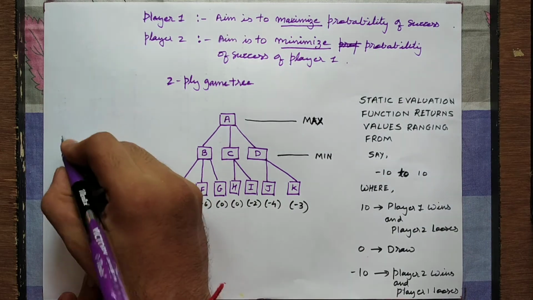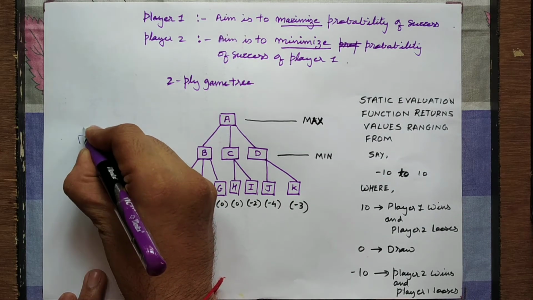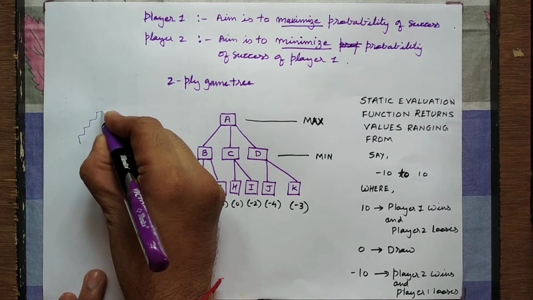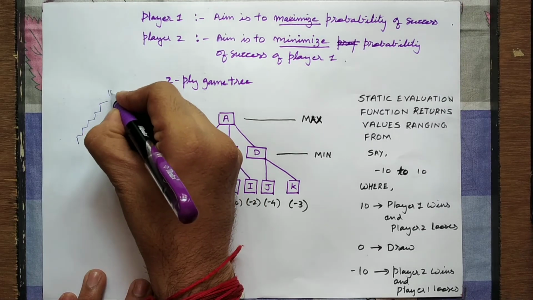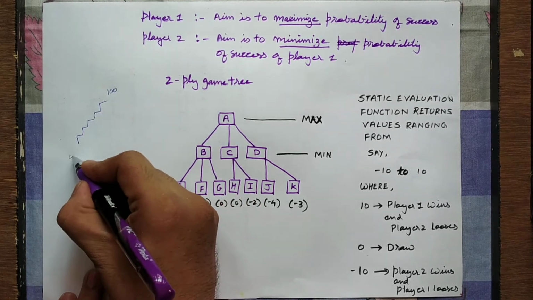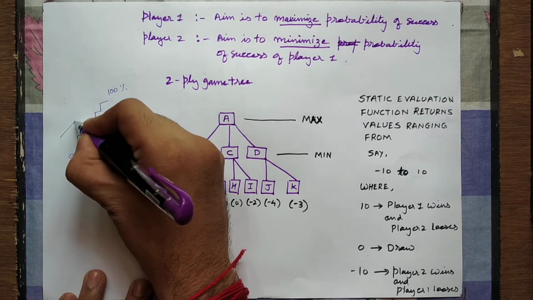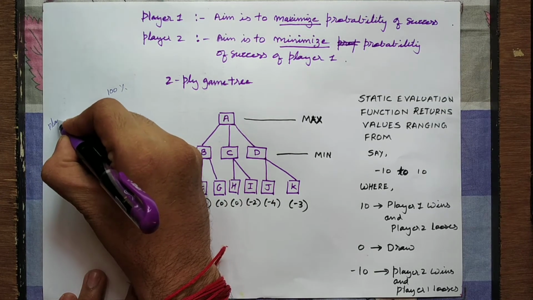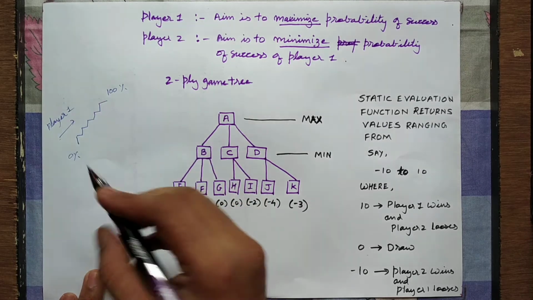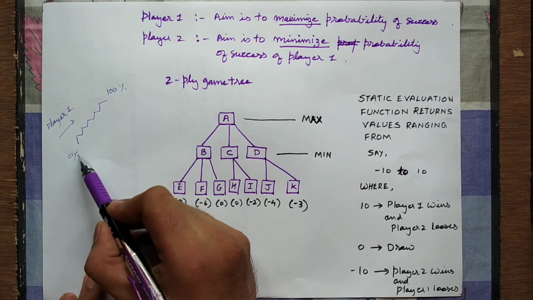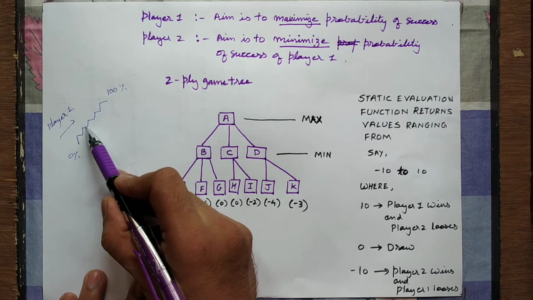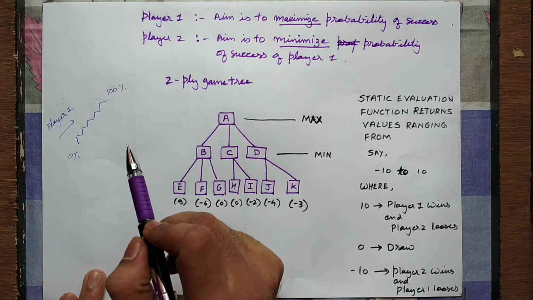If you consider this as a ladder of success, this is 100% success, this is 0% success. Player 1's aim is to climb the ladder of success. So from 0%, his aim is to maximize the probability of his success.